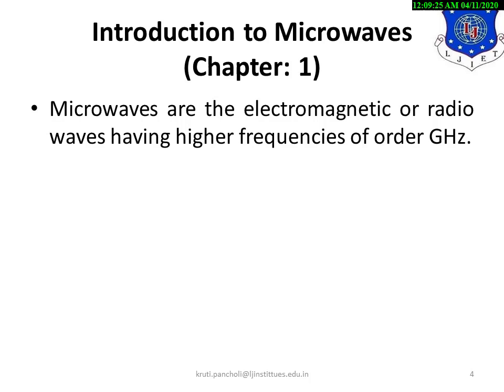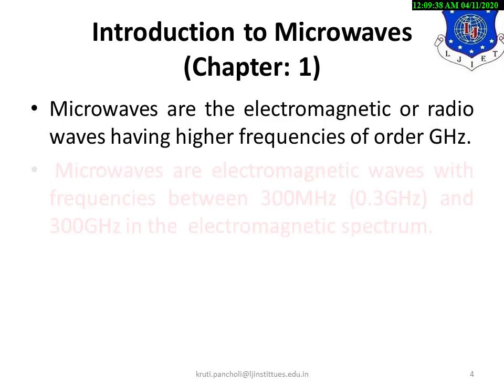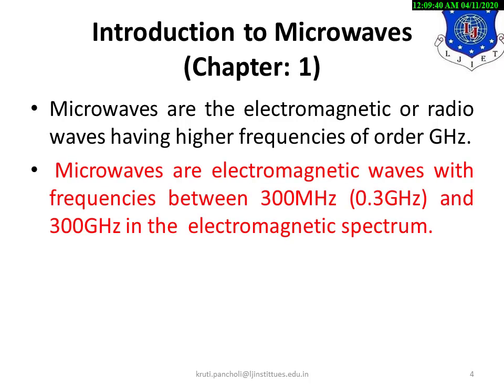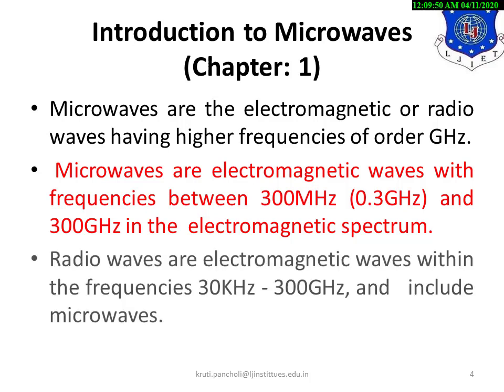In general, radio frequency waves extend from DC up to the infrared region, and these are forms of electromagnetic energy. Microwaves are electromagnetic waves with frequencies between 300 MHz and 300 GHz in the